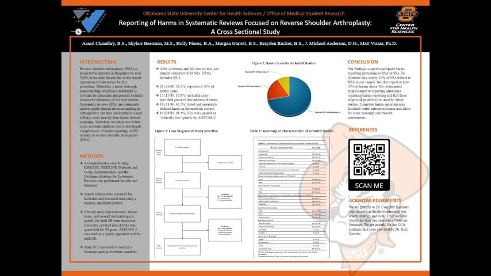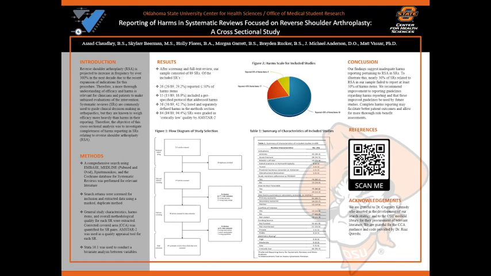We did this by starting a comprehensive search using Embase, Medline, Epistemonikos, and the Cochrane Database of Systematic Reviews to scan for relevant literature. Our search returns were screened for inclusion and data were extracted using a masked duplicate method. The general study characteristics, the harms items, and overall methodological quality for each systematic review were extracted. A corrected covered area was quantified for systematic review pairs, and AMSTAR was used as a quality appraisal tool for each systematic review. Stata 16.1 was used to conduct a bivariate analysis between variables.